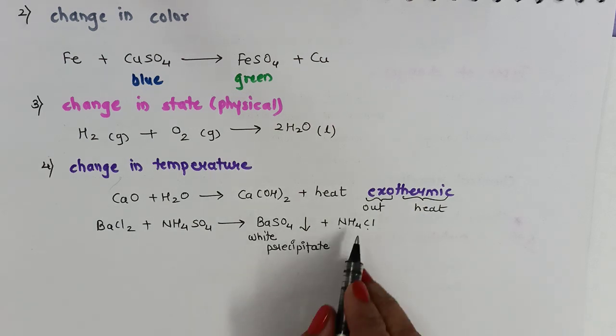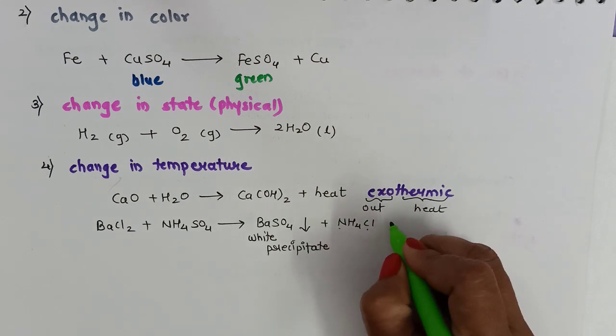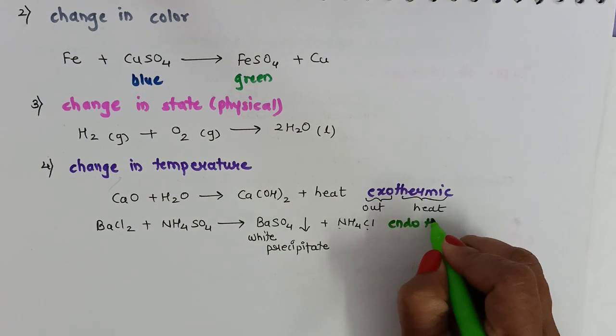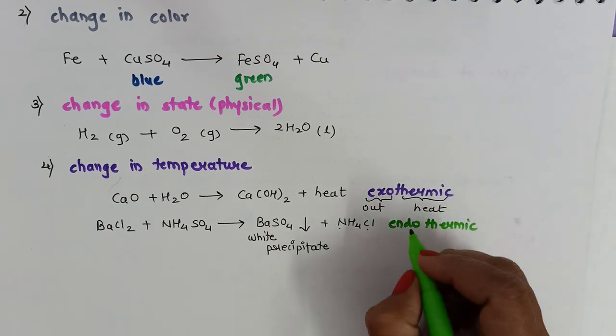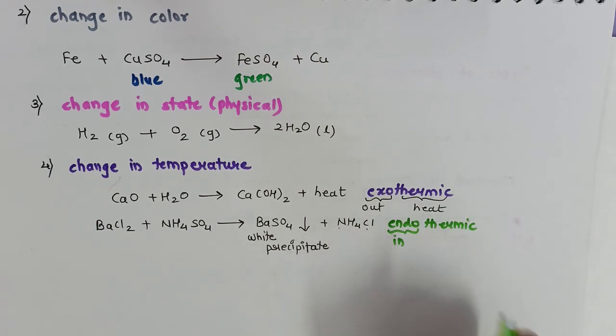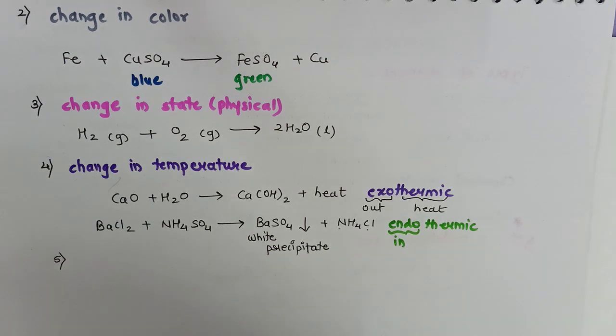This ammonium chloride lowers down the temperature of the test tube and therefore it is endothermic reaction. Endo means in. So the reactions where the heat is absorbed, in those reactions the temperature of the test tube lowers down, and that is called as endothermic reaction.